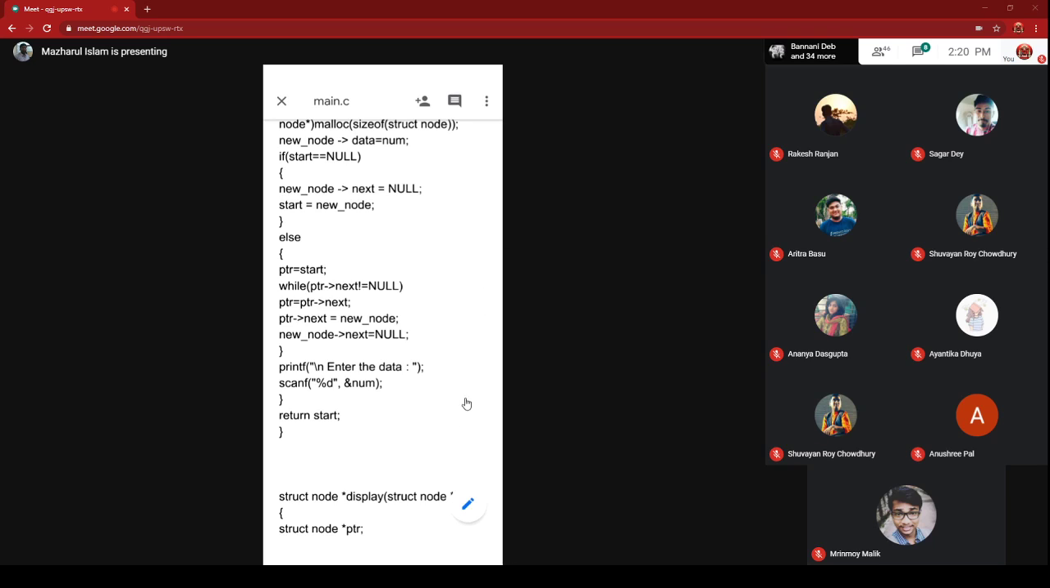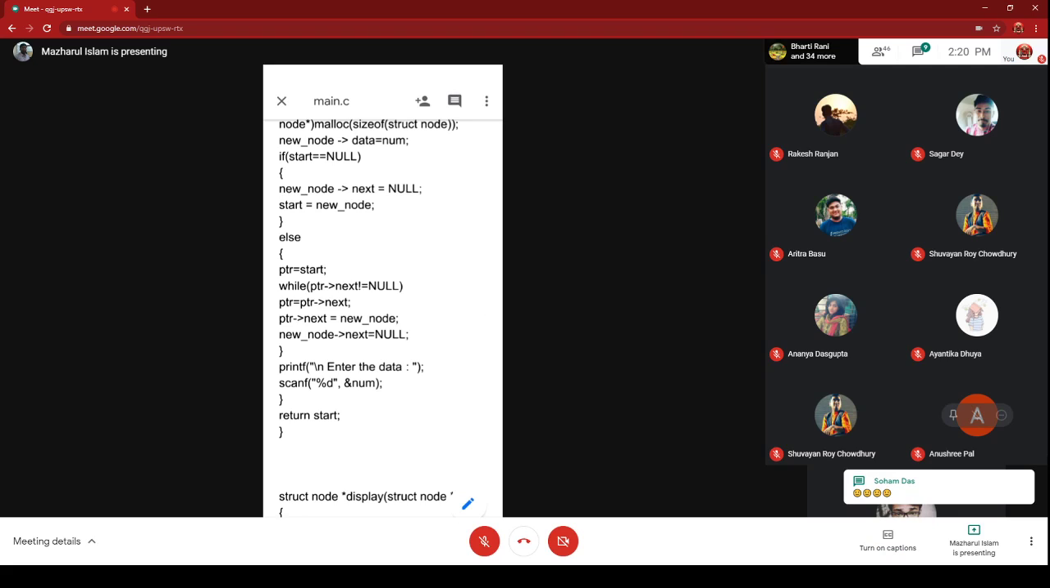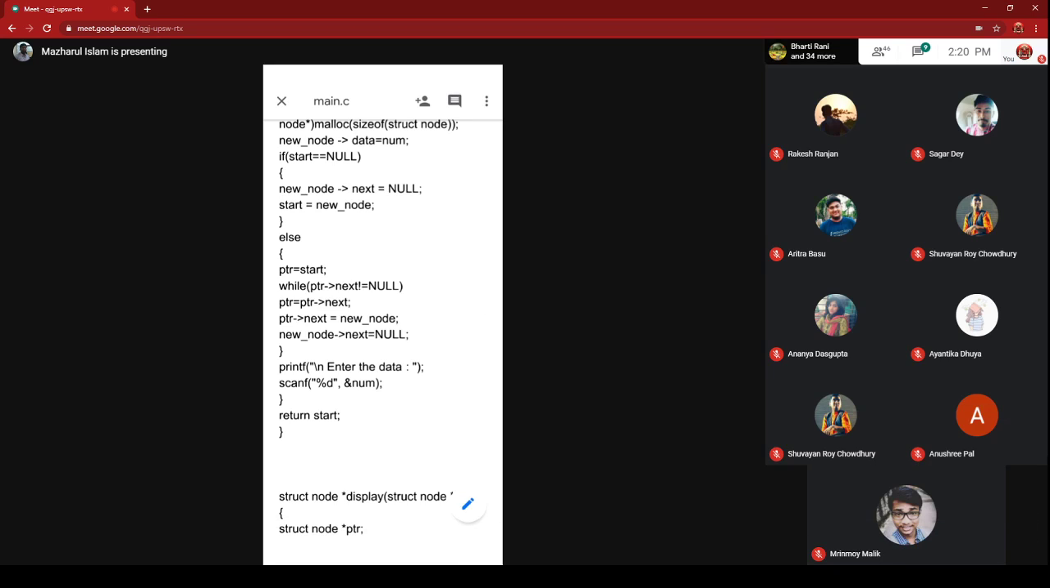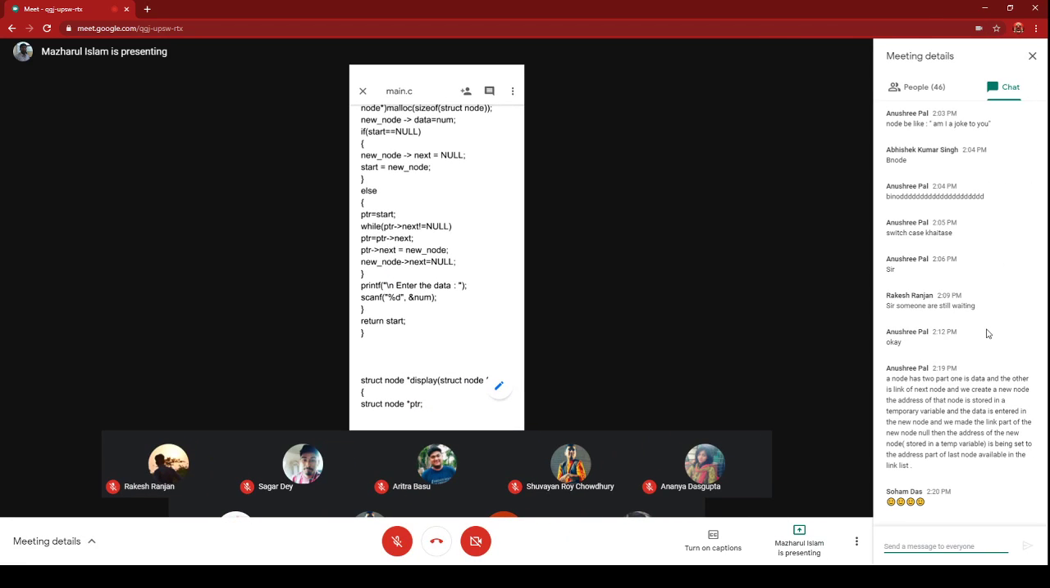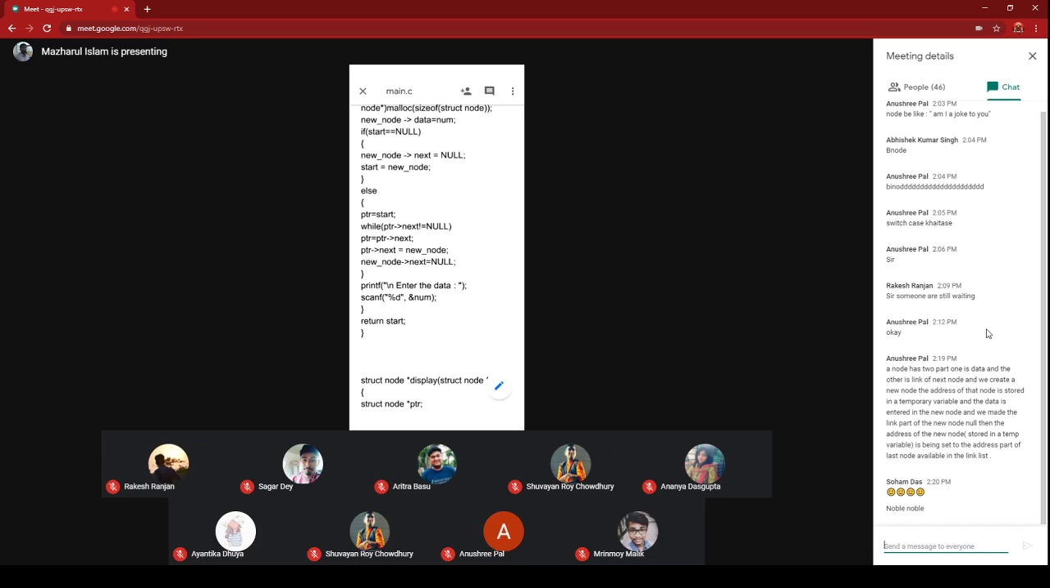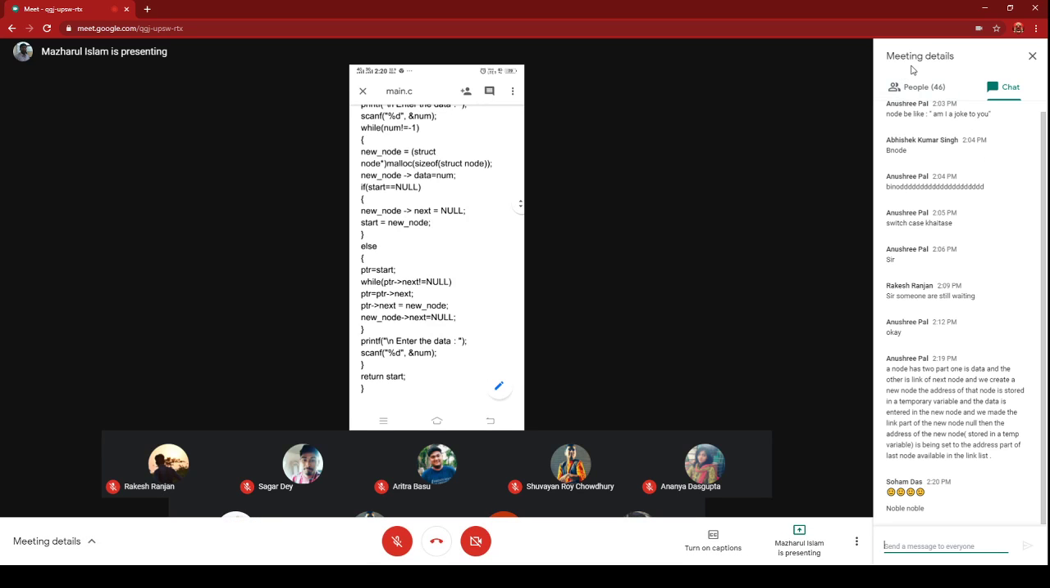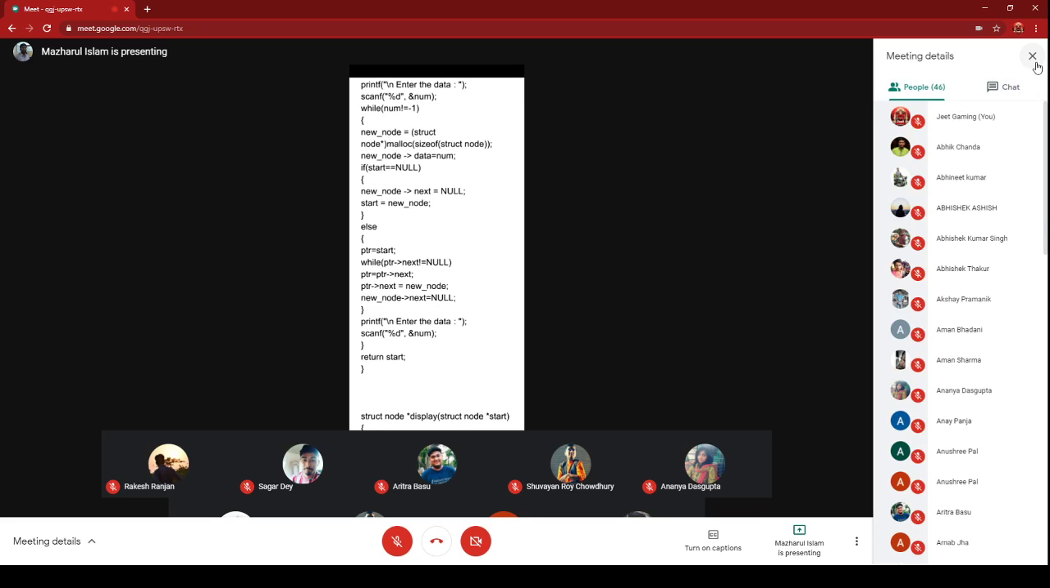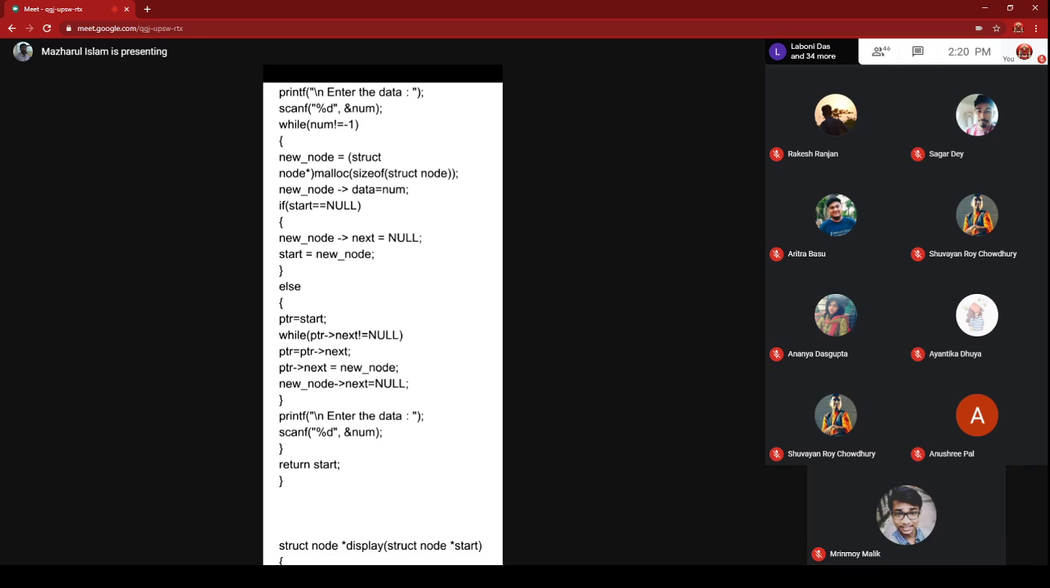After this else block, one provision should be there: whether you want to create a node further or not, whether you want to iterate the while loop again or not. That is why we return to the condition of the outer while loop. Can you see the outer while loop? While num not equal to -1, this is the outer while loop. So here, one provision: enter the data. If num is not equal to -1, that means you want to create a new node further, one new node again.